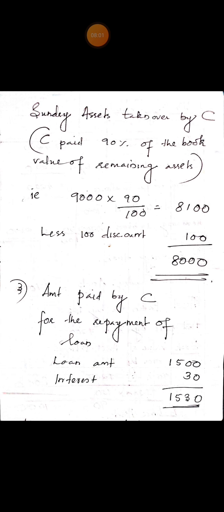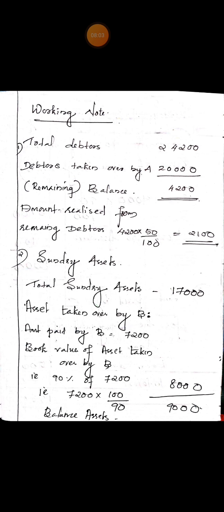Then the remaining debtors were sold to a debt collecting agency for 50% of the book value. Calculation of remaining debtors: total debtors 24,200, out of which debtors taken over by A 20,000. Remaining debtors 24,200 minus 20,000 equal 4,200.